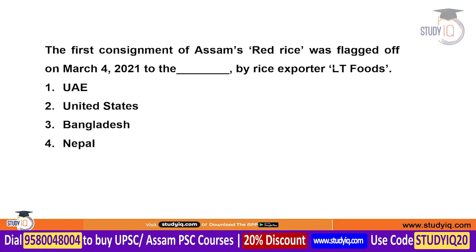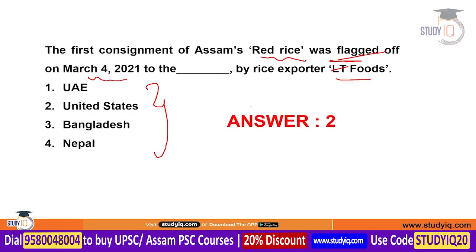Next question is, the first consignment of Assam red rice was flagged off on 4th March 2021. To which of the following countries has this Assam red rice been exported? And the exporter is LT Foods. The correct answer is the US.